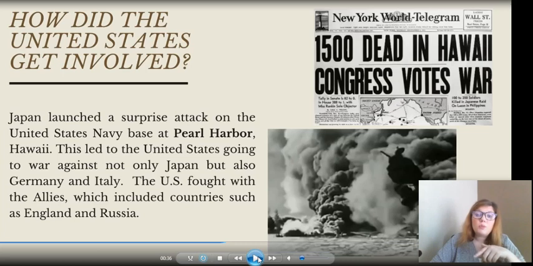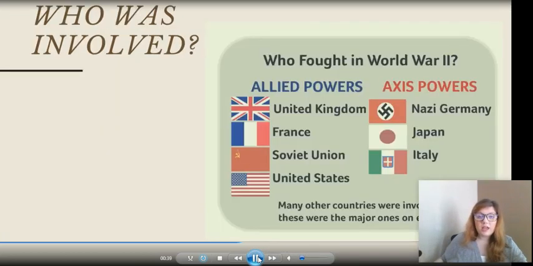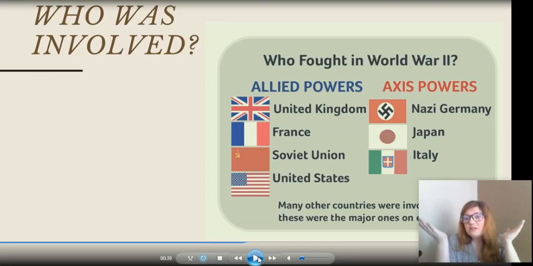But because Japan was partnered with Germany and Italy, when the United States goes to war with Japan, they're also going to war with Germany and Italy. So now you have, on the world stage, all of these big countries that are involved. On one side, you have the Allied powers: the United States, England, the United Kingdom, France, and Russia, which at this time was the Soviet Union. And then on the other side is Nazi Germany, Japan, and Italy.